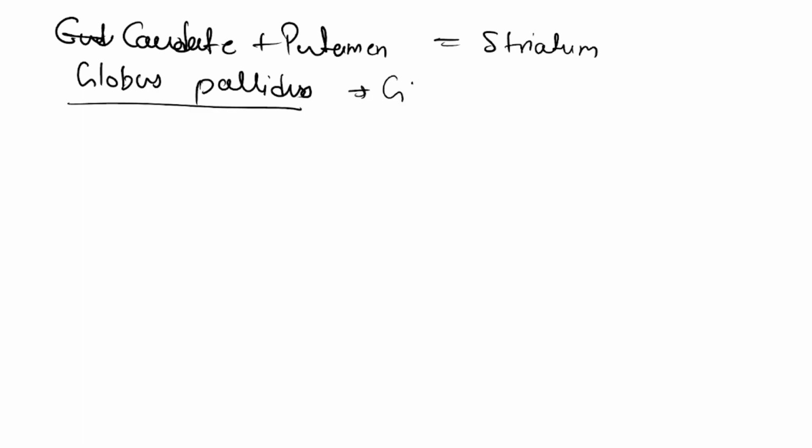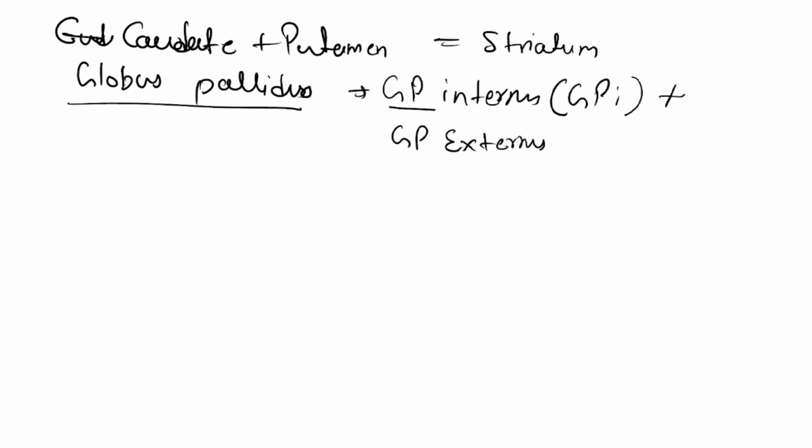First is globus pallidus internus. I have used the short form globus pallidus GP. So in the next few minutes I will use GPI. Whenever I use GPI, you have to understand that I am talking about globus pallidus internus, and globus pallidus externus is GPE.